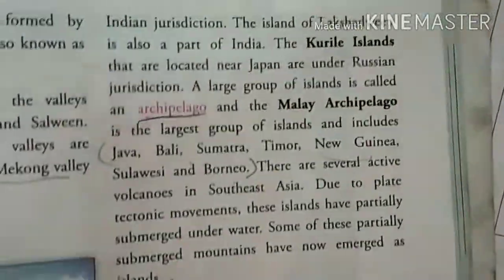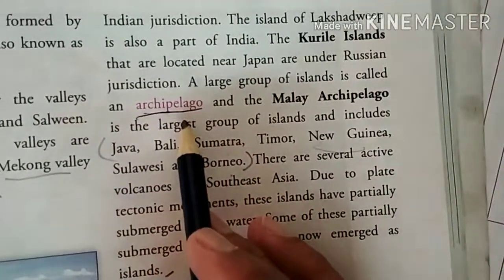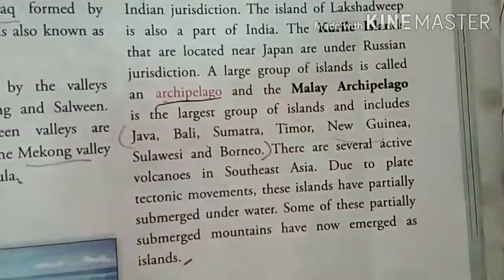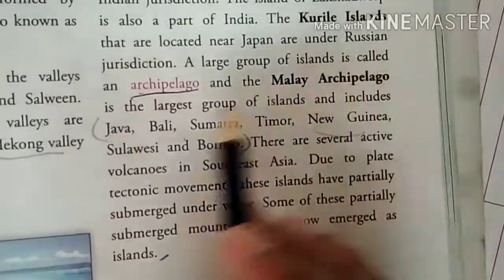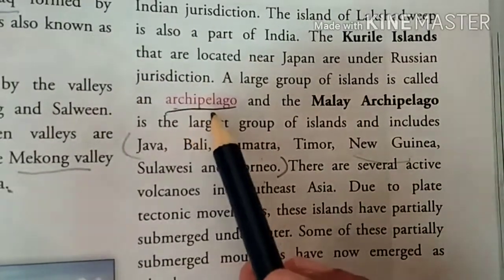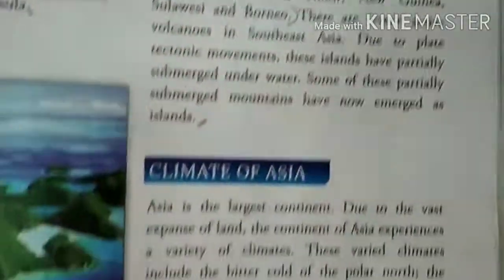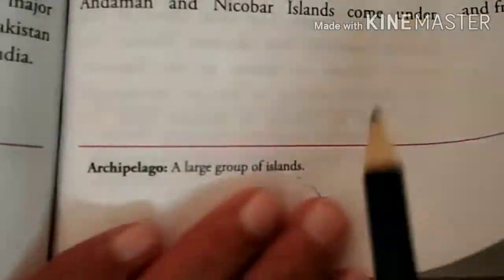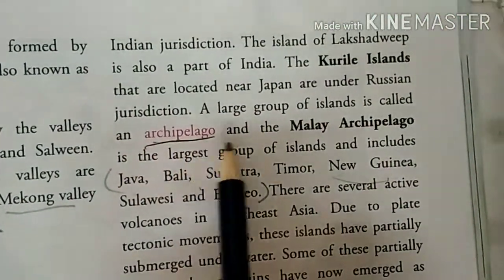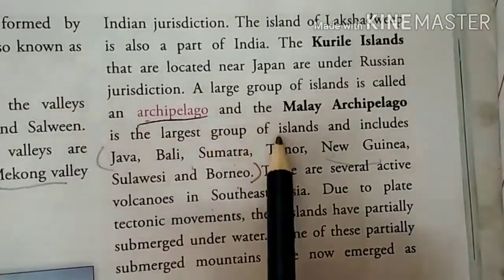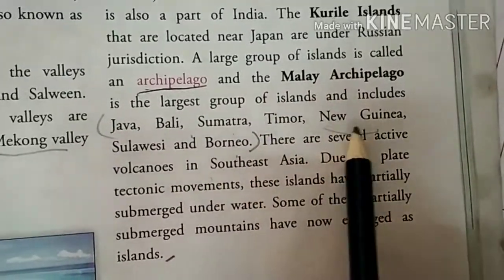A large group of islands is called an archipelago. If the definition of archipelago comes in the exam, you have to write: a large group of islands. The Malay archipelago is the largest group of islands, and it includes Java, Bali, Sumatra, Timor, New Guinea.